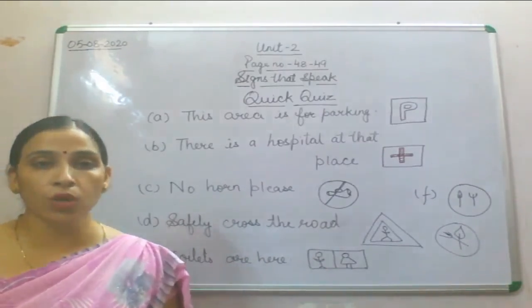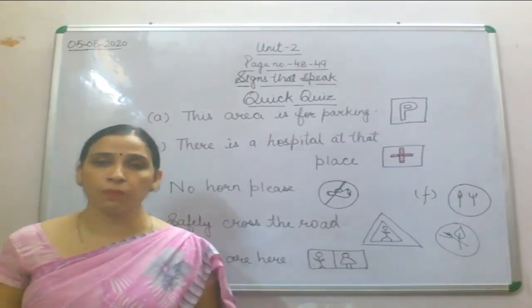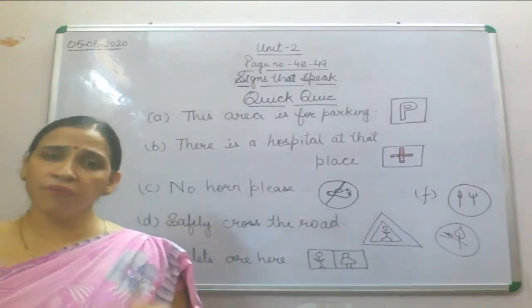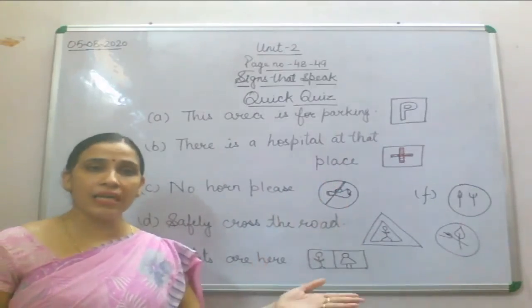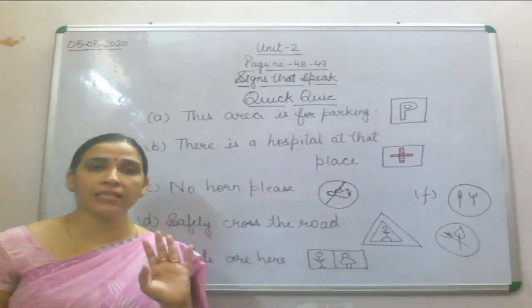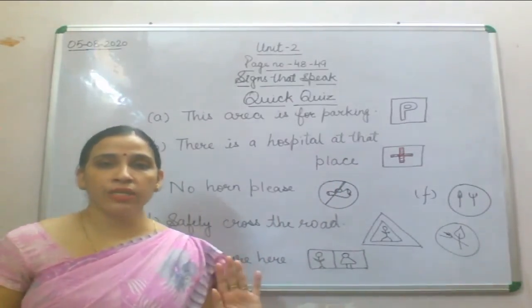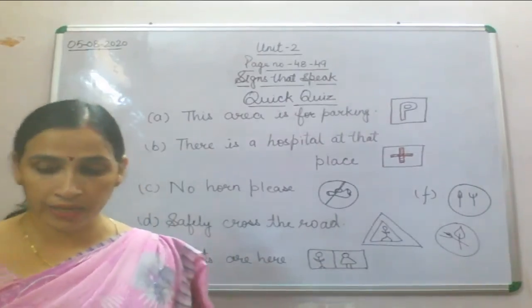Like here there is a hospital at that place, and we have seen no horn. We have seen different kinds of signs. A few of the signs were of traffic and a few were used to symbolize what we were having in that particular area. So children, with this we have completed our page number 48 and 49.